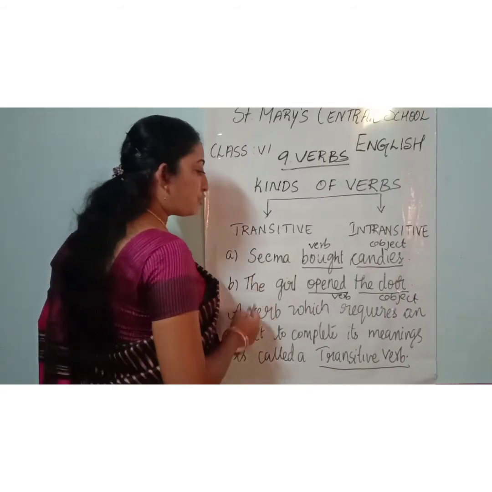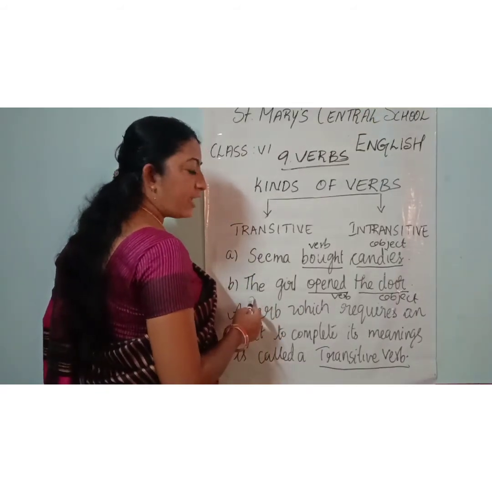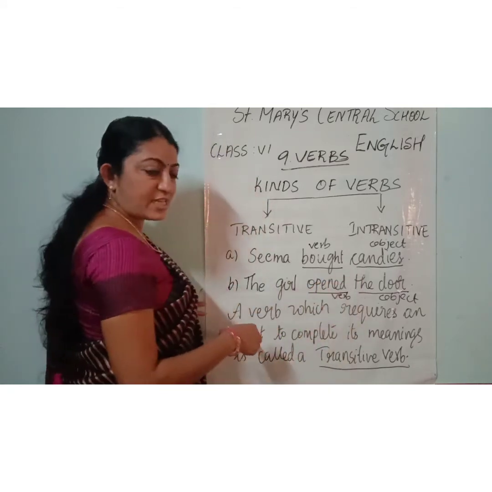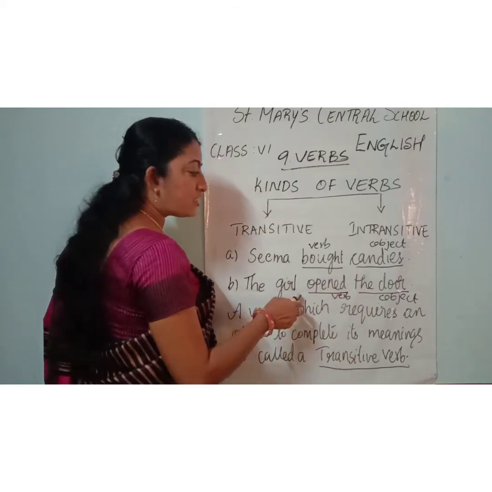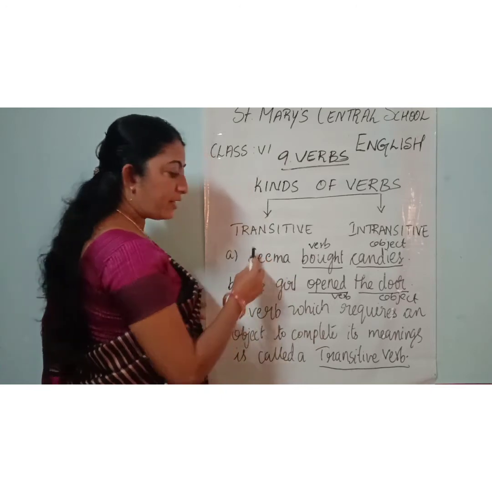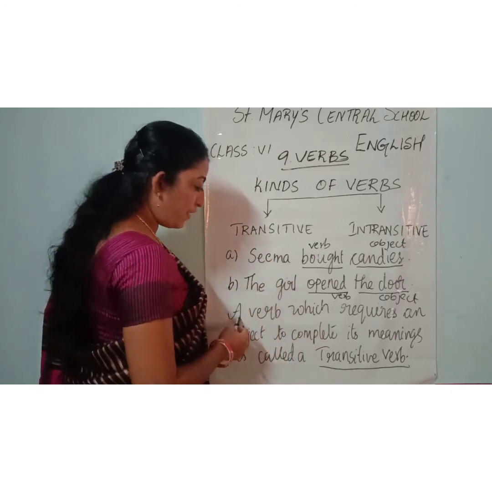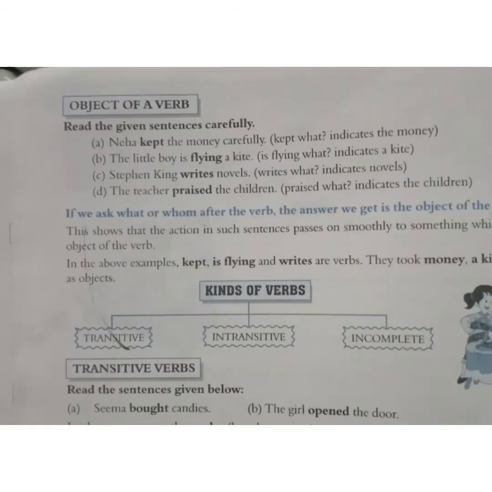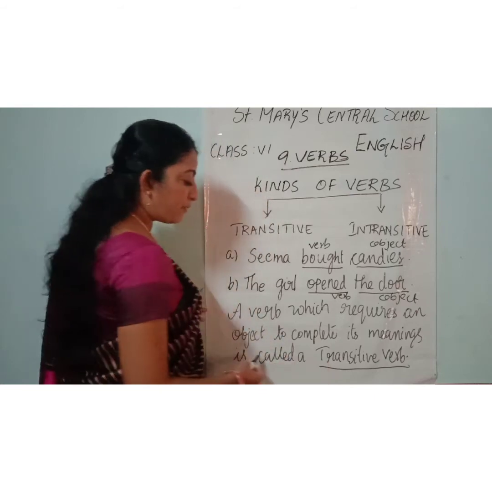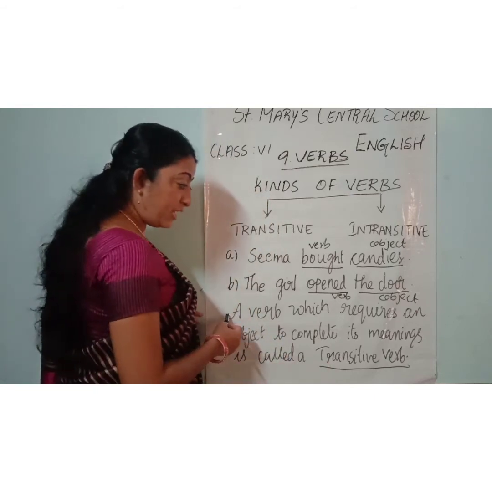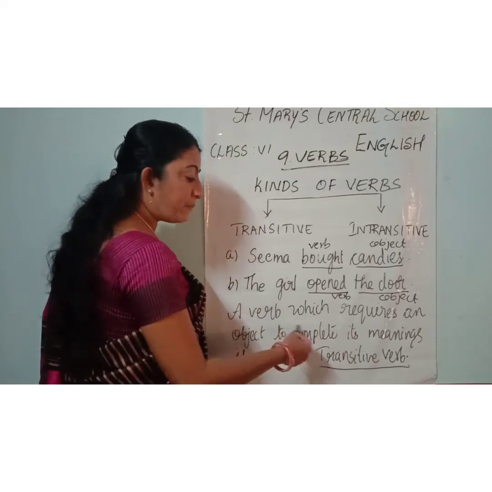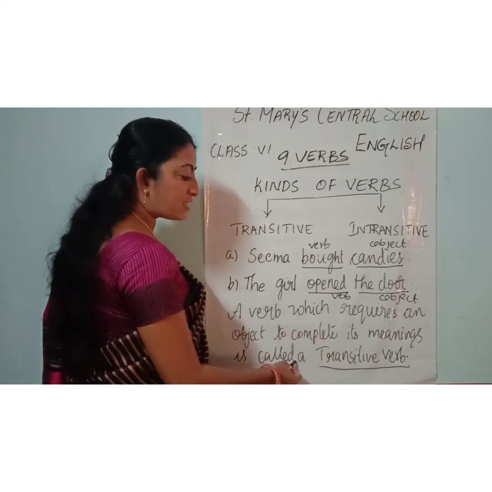Children, in the above two examples, it has got an object in it. If the sentence has an object in it, then it is called a transitive verb. Look here, a verb which requires an object to complete its meaning is called a transitive verb. I repeat, a verb which requires an object to complete its meaning is called a transitive verb.